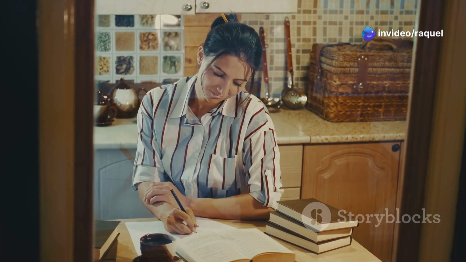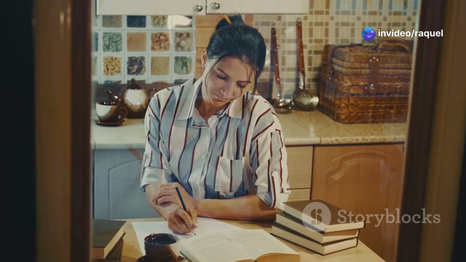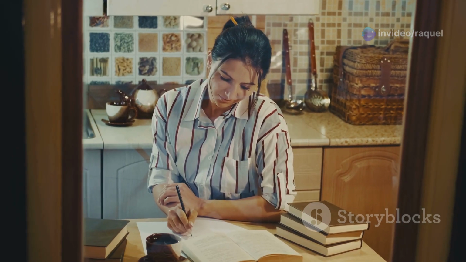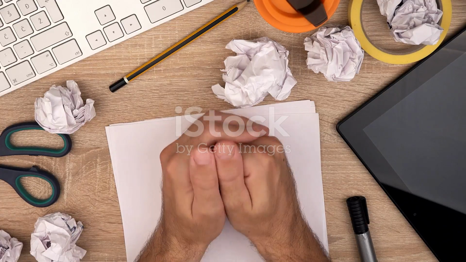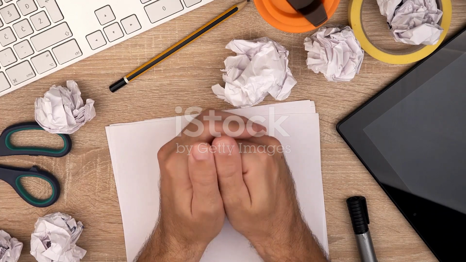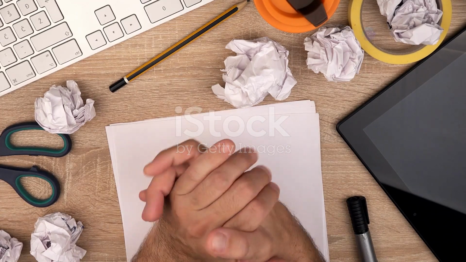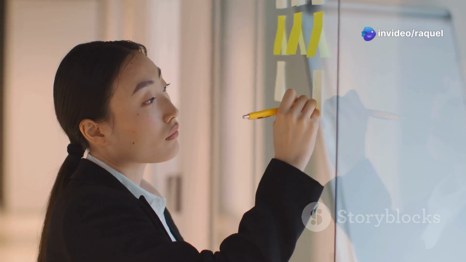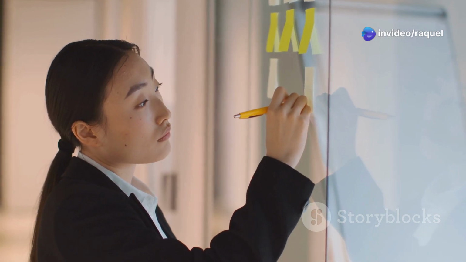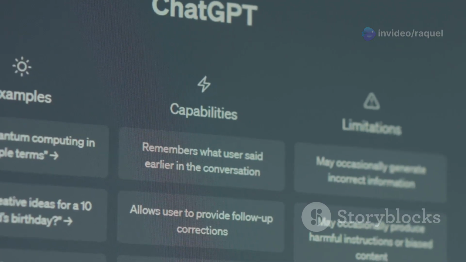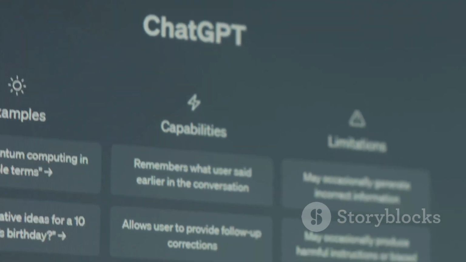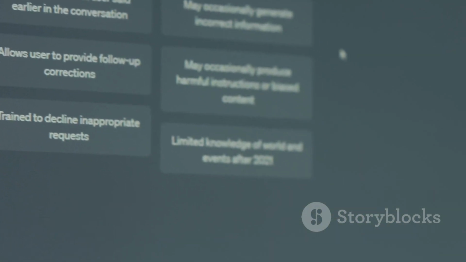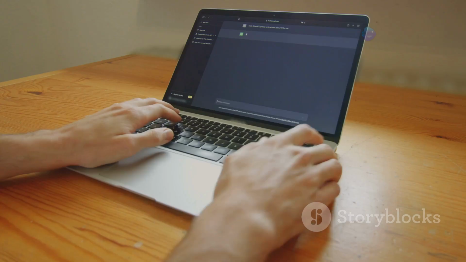Many aspiring authors find themselves overwhelmed by the prospect of writing an entire ebook. The blank page can feel daunting, and the pressure to produce high-quality content can be paralyzing. What if there was a way to streamline the writing process, overcome writer's block, and unlock your creative potential? Enter ChatGPT, an AI-powered language model that can revolutionize your ebook writing journey.